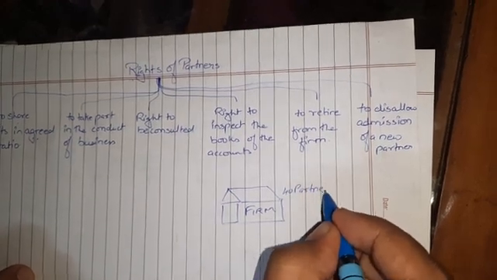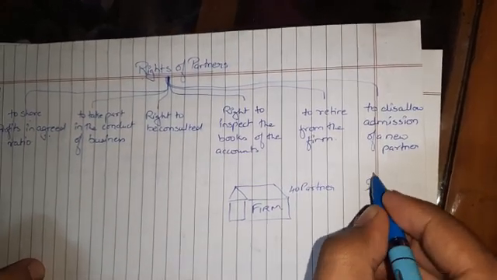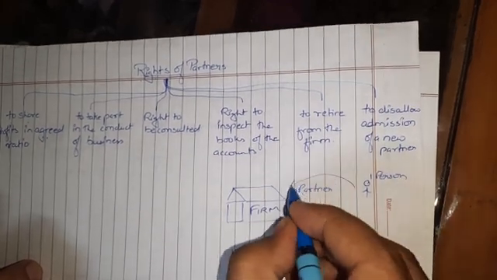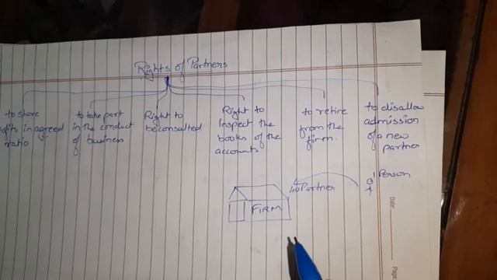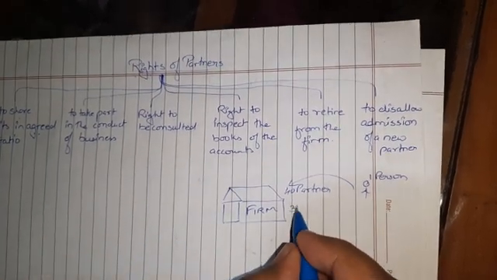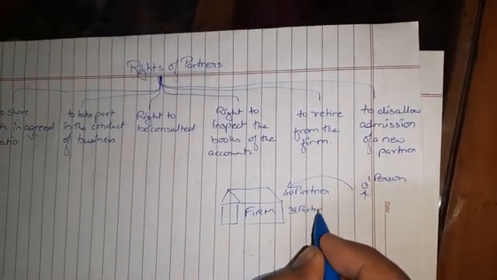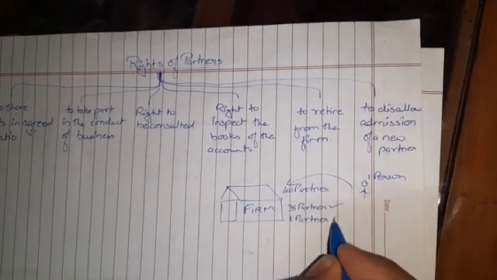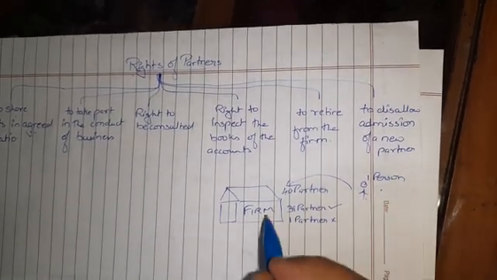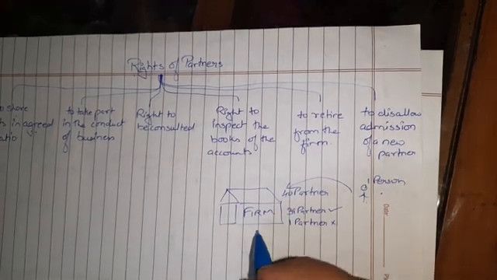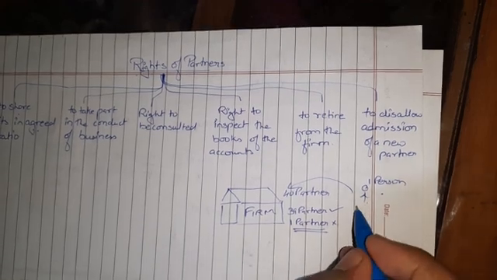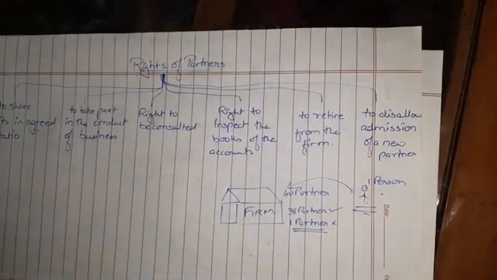Now one person wants to be part of the firm, for which 39 partners are ready, but one partner disagrees that that particular person cannot be a partner of this firm. Then when one person disagrees, this person cannot become a partner of the firm.